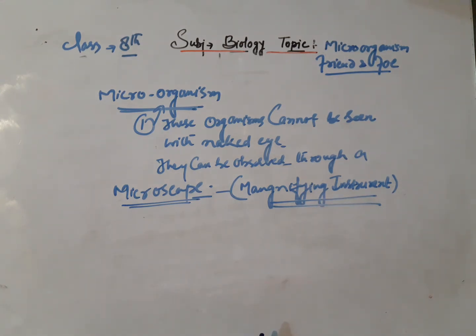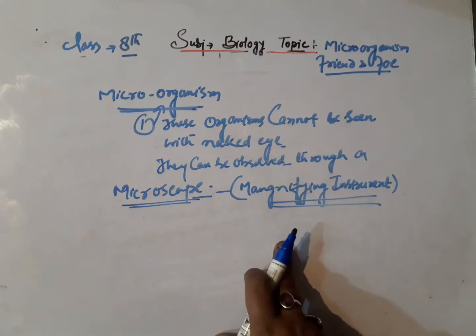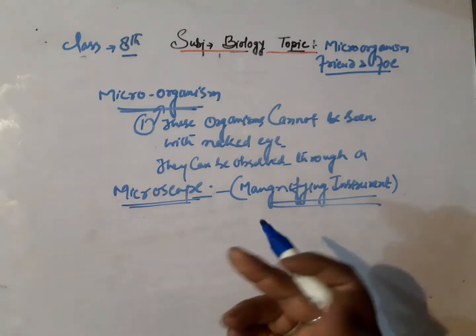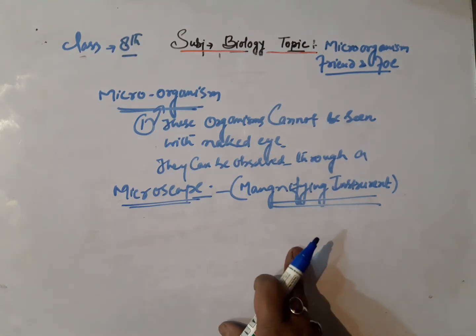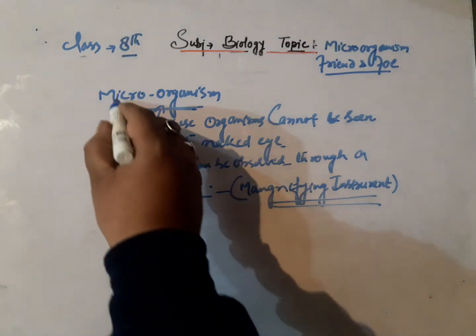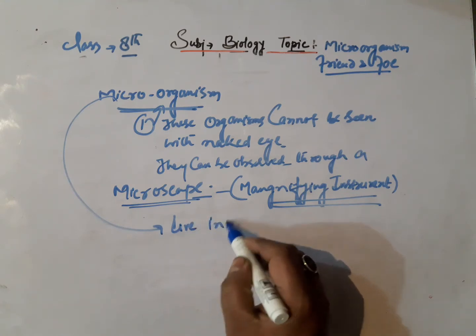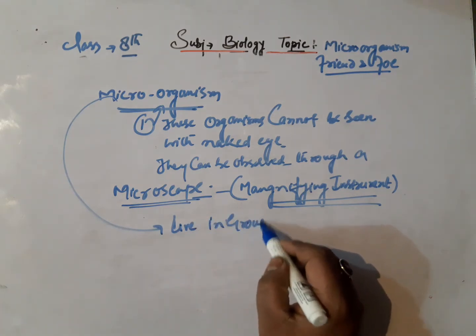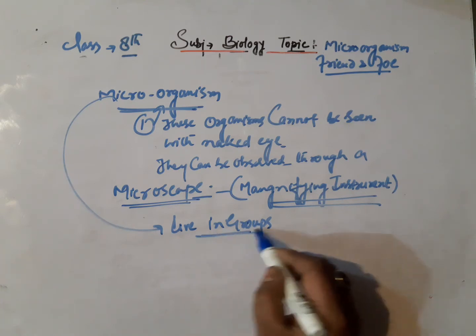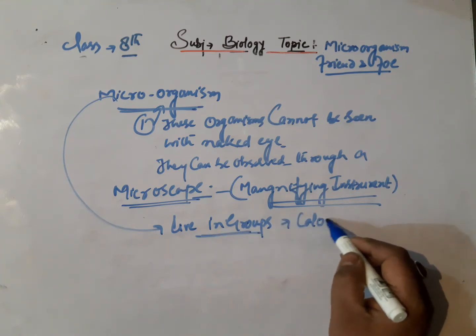So microorganisms, as we know, are present everywhere. Some live alone, while others grow in groups called colonies. So the microorganisms which live in groups, those groups are called colonies.